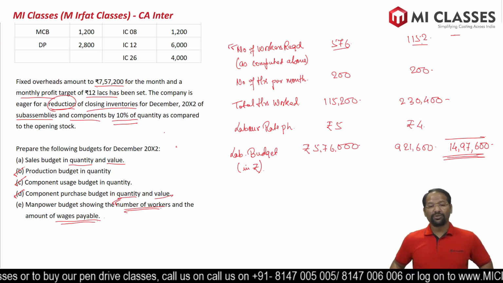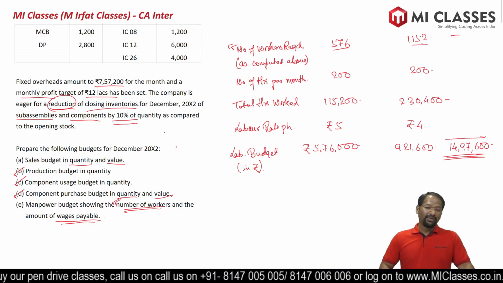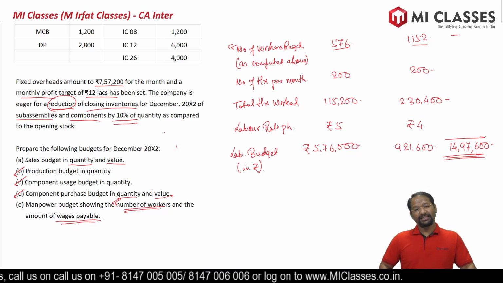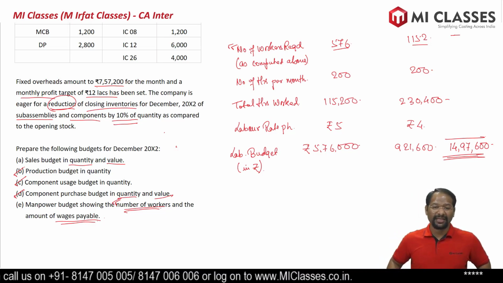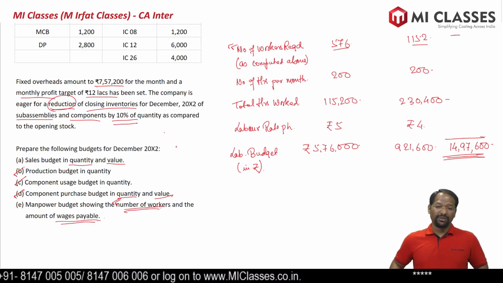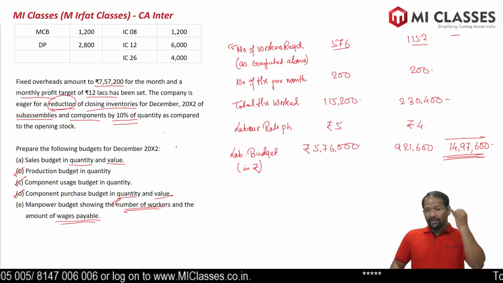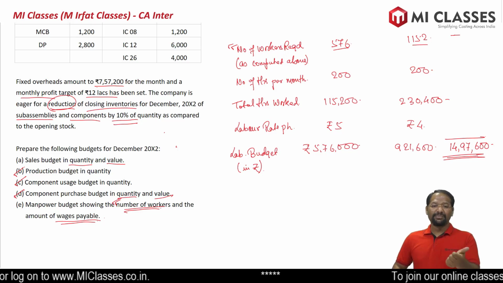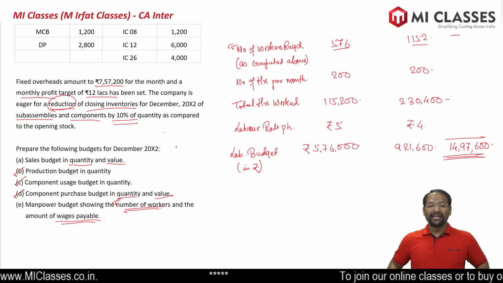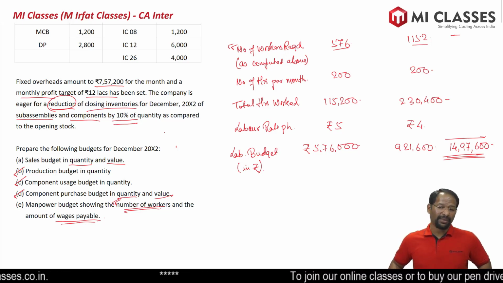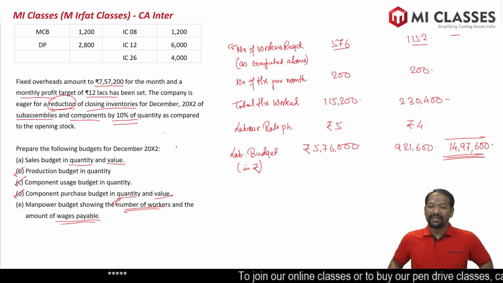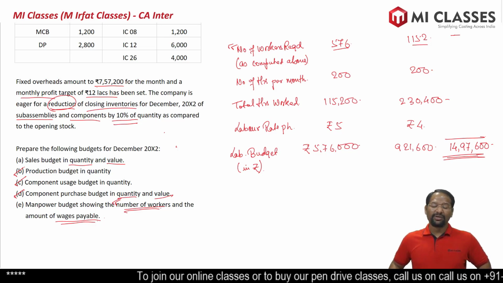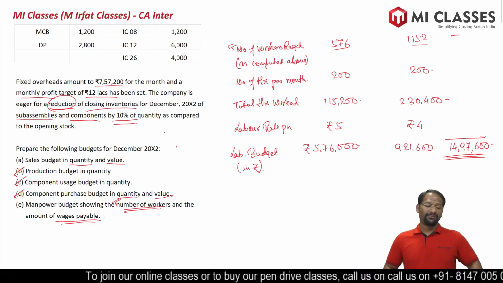Very important question. From an exam point of view, it will open up all your concept requirements. This can be marked as revision before exam. It is a very important question to do sales budget, production budget, consumption budget, purchase budget, cash budget, labor budget. So you are getting to solve every kind of budget in this question. It is taking a lot of time, yes, but for revision purposes, with one question almost all the concepts of the budget chapter will be done.